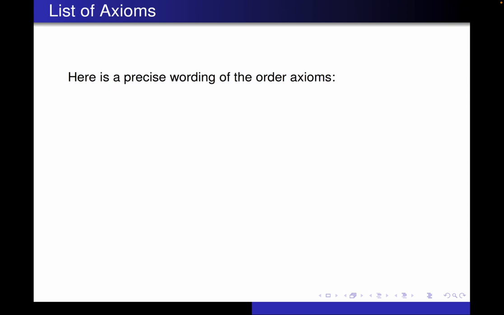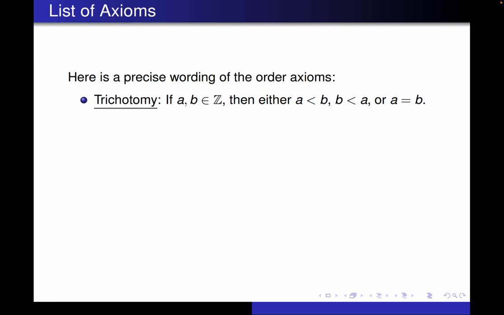So here's a more precise wording of the order axioms, and we're going to tell you what their names are as well. The first one is called trichotomy, and what that says is that if A and B are integers, then either A is less than B, or B is less than A, or they're equal, right? Those are the only three choices. And that tells us that given two different integers, we can always tell one of them comes before the other.